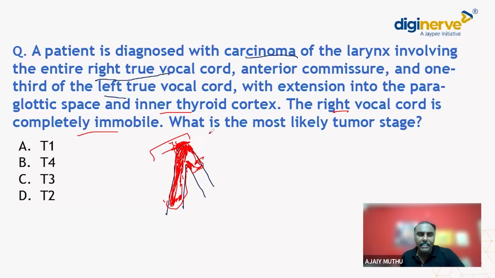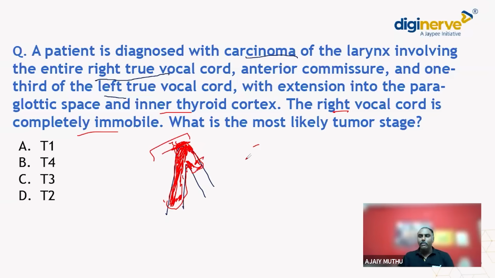So this is the clinical picture of the carcinoma larynx, which I have drawn now in the red. For this, what we want to know are the tumor stagings. We know that we have T1 to T4.